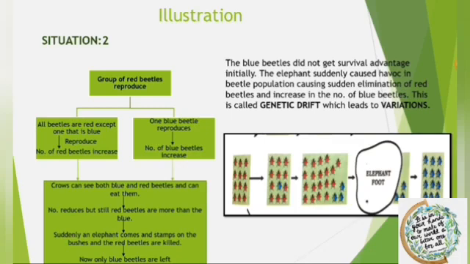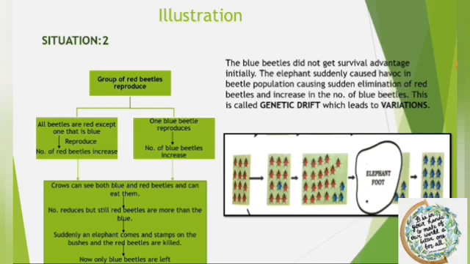Now, what will happen? The population of blue beetles will initially increase very slowly as they can be eaten by the crows along with the red ones. But gradually it starts increasing like those of red, and both are almost equal.